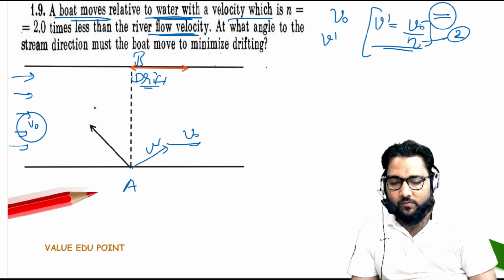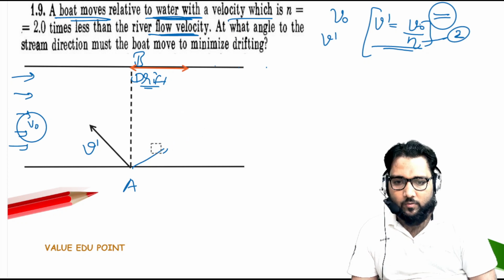So what we will do, in this case the drift will be minimum. So for minimum drift, the swimmer starts to swim in this direction, and the velocity will be v dash. So are you getting my point, guys?